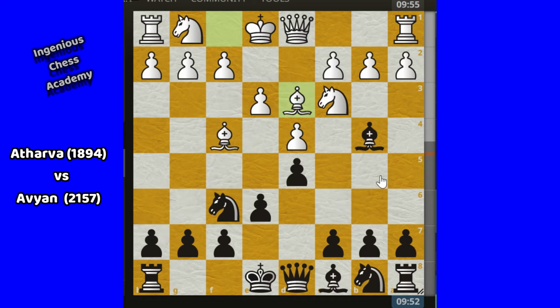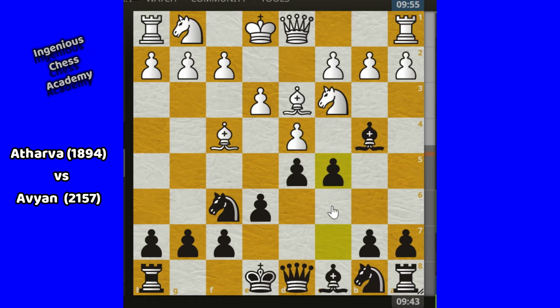Then Avian started his pawn break, C5. Now Avian has the intention to play C4 and deflect the bishop from this diagonal. So actually Atharva should capture this pawn. That is the correct option. But here in the game, Atharva didn't capture. He forgot to capture this pawn.